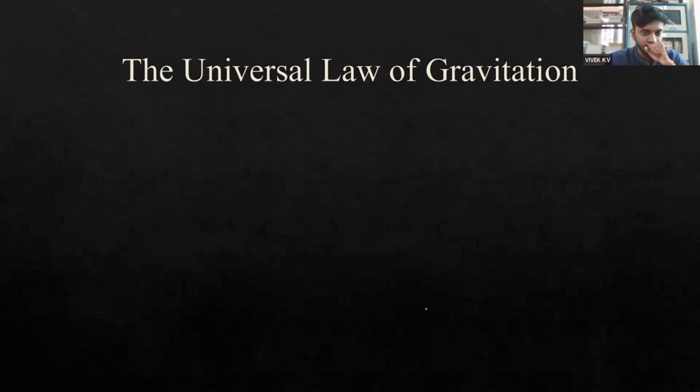or the gravitational force. So there are two factors on which the force of gravity depends. One is the mass of the two different bodies, and the other factor is, as we already said, distance of separation. Distance of separation is the distance between two masses.